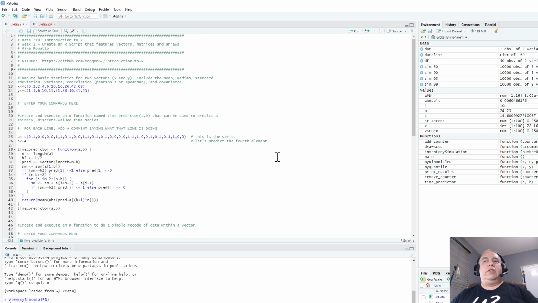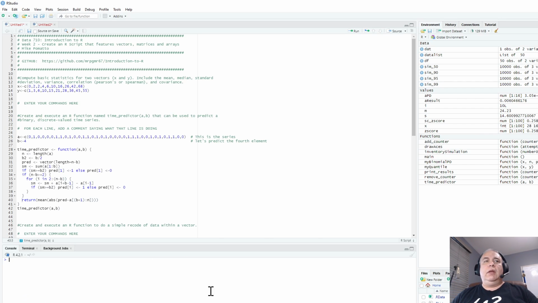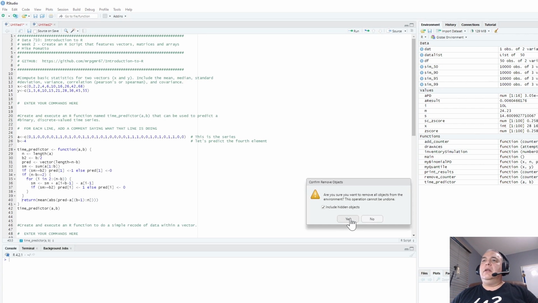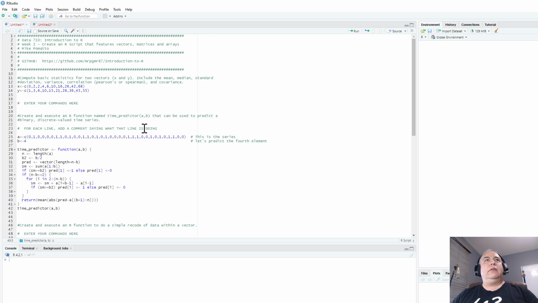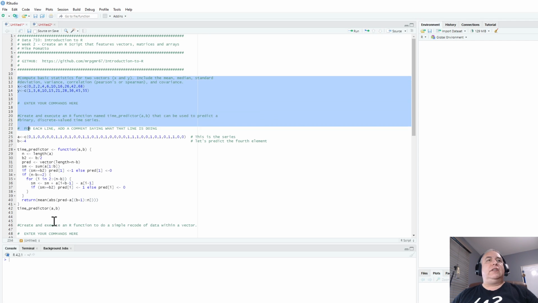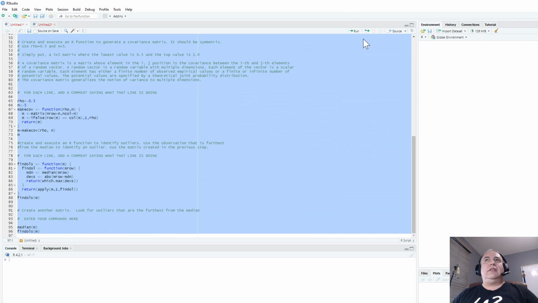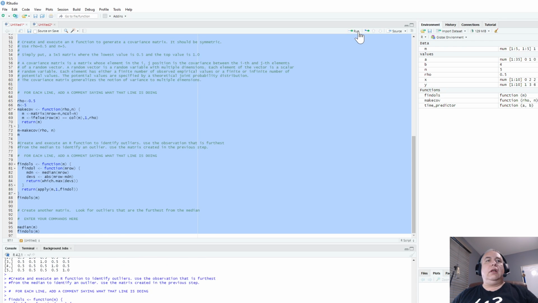So the first thing I want to do is clean. Right here, you see there's a little broom. Go ahead and hit that broom. Now it's cleaned out your console. If you've done a plot, hit the little broom right there, and it'll remove the plots. In your environment up here, hit that little broom right there, and it'll erase the environment. Then what you do is you run a clean run of this entire thing. So I'm going to run this entire thing right here.